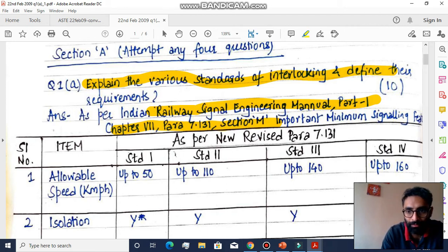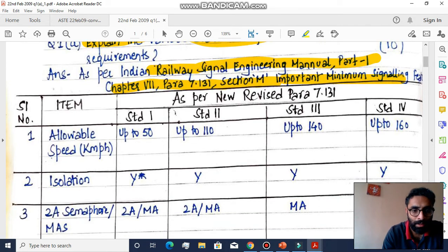Important minimum signaling features. Let's have a look. First of all, this is serial number, item, and as per revised para 7.1.3.1, standard 1, standard 2, standard 3, standard 4.